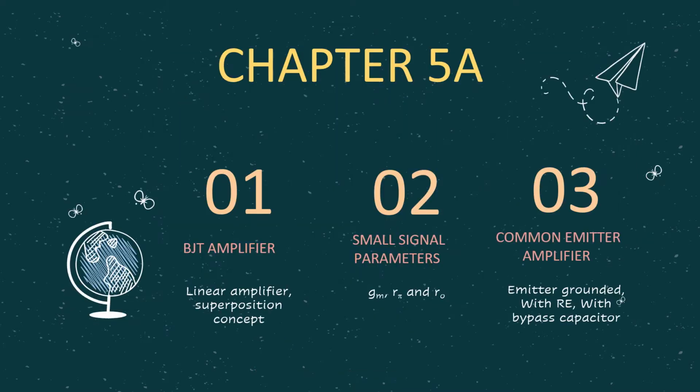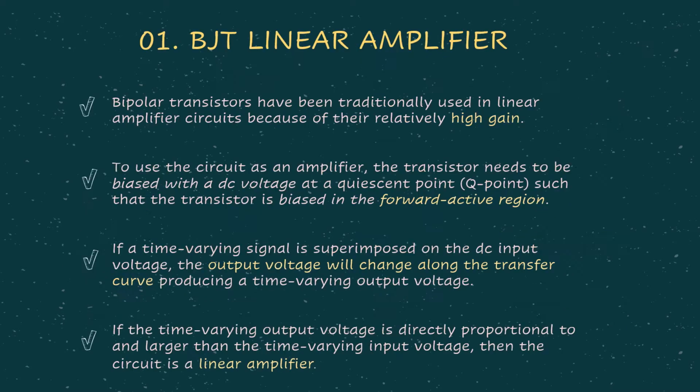In Chapter 5a, there are three subtopics: the BJT amplifier, the small signal parameters, and the common emitter amplifier. Okay, for the BJT introduction related to the BJT amplifier, BJT is normally used as an amplifier because it can give us relatively high gain. To use BJT as an amplifier, take note that it should be biased in the forward active region.